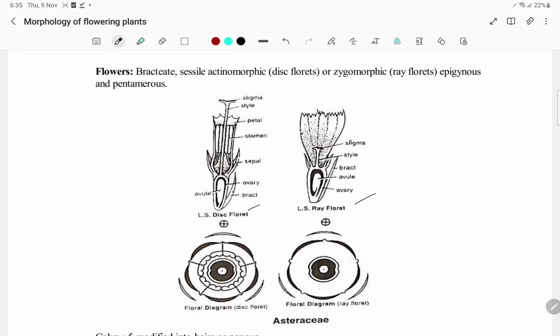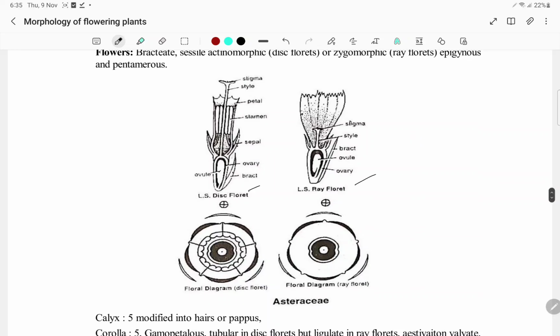Stamens are fused and filaments will be free. And you have the petals, stigma, style. Here we have the same thing. So you will be having this ray floret, stigma, style. You don't have the male parts here. Bractate, these are bracts, ovule, ovary. So in both the cases the bracts are present.